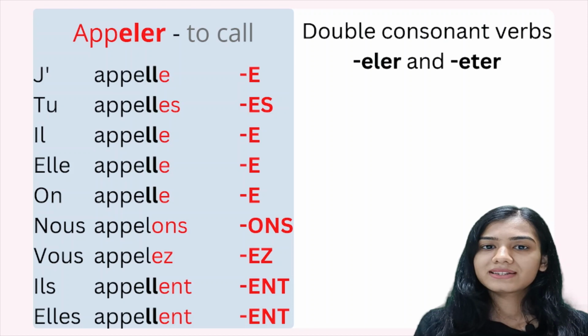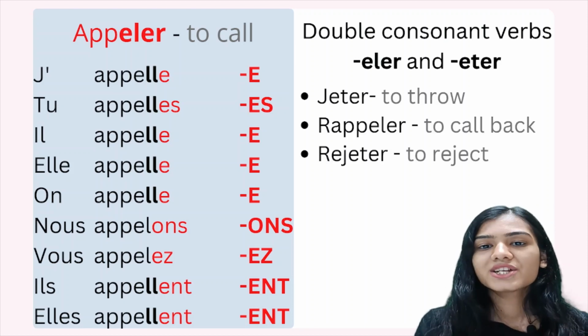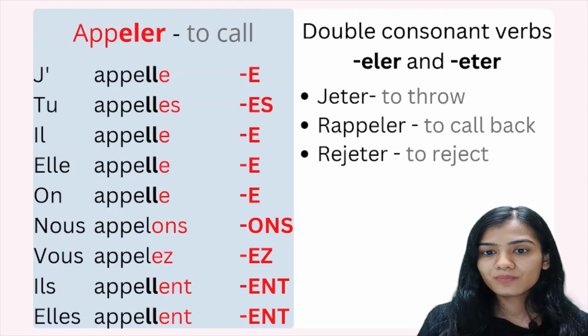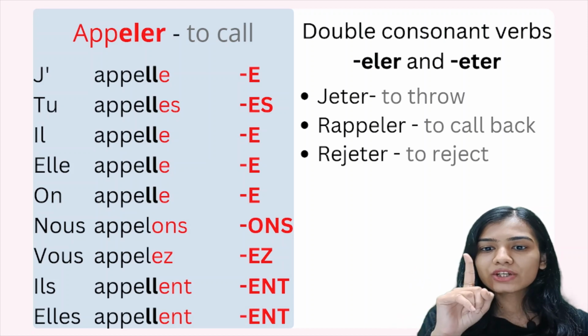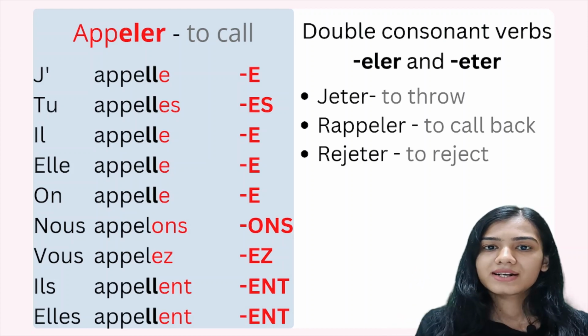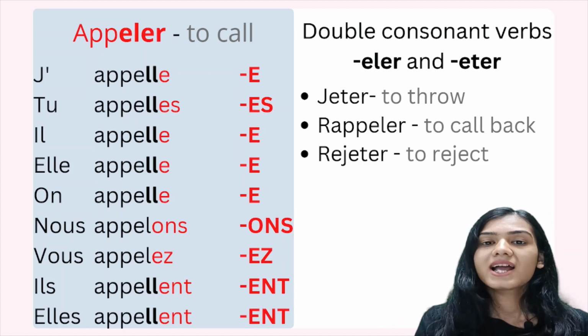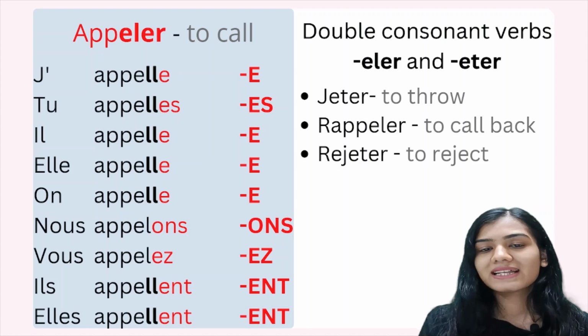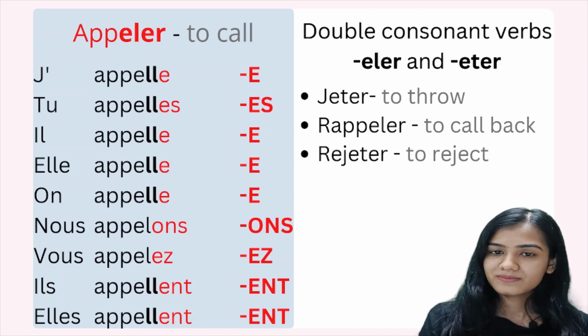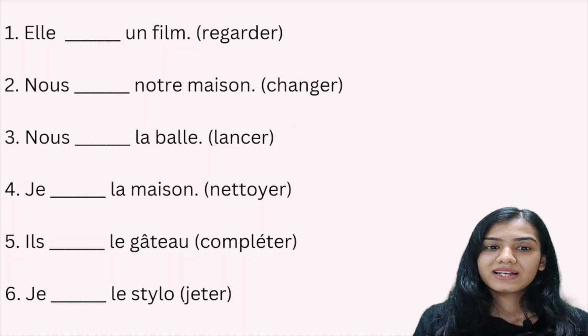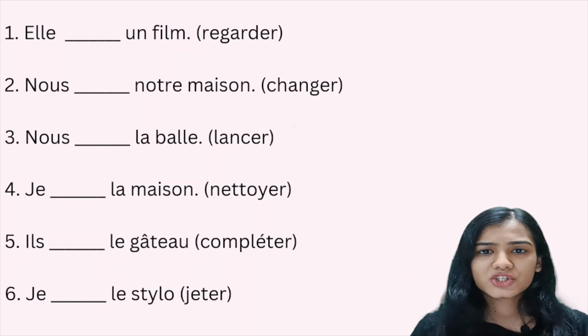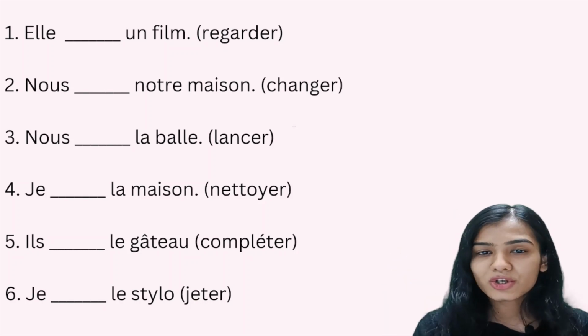Okay, the examples of this can be jeter, to throw. So over here in case of jeter, it's going to be the T that's going to double. Rappeler, to call back, and rejeter, that is to reject. Très bien. Now let's have a look at this short exercise and let's see if you can conjugate the verbs properly or not.